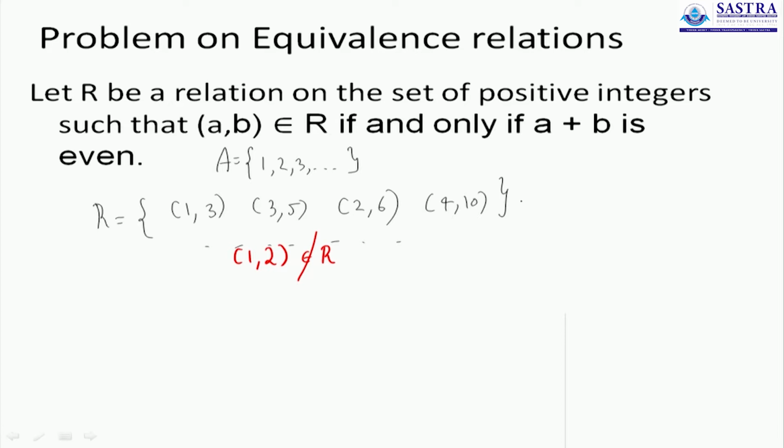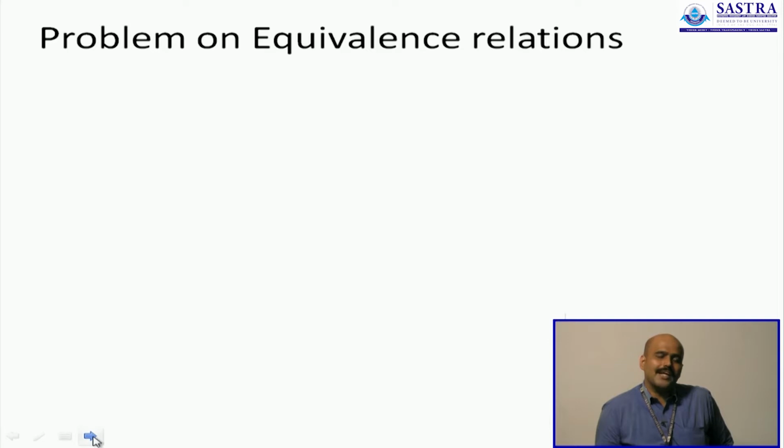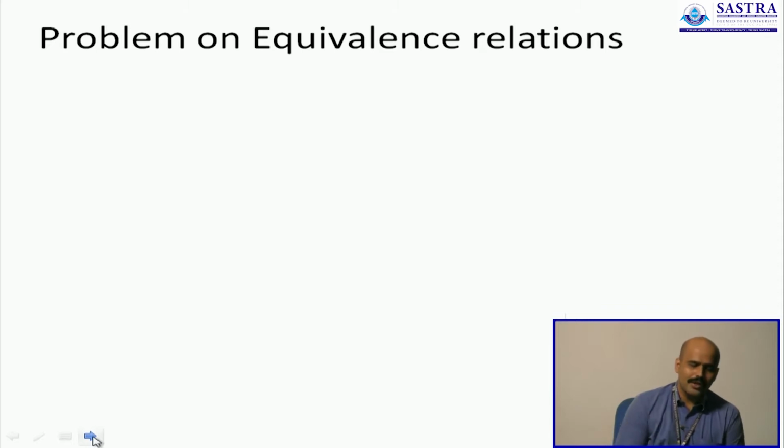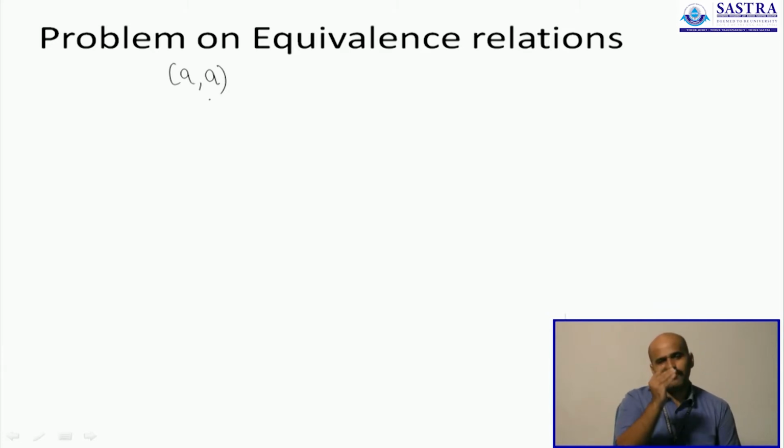Now our task is to try and see for ourselves if R can actually form an equivalence relation. We will start out by finding if it is reflexive, because if it fails to be reflexive, like the previous example, we can easily conclude that it is never going to form an equivalence relation. Can it be reflexive? What do you mean when you say a relation is reflexive? You will have ordered pairs of the form (a, a) for every element that is part of the set. We saw in the previous slide that (1, 1) is part of the relation.